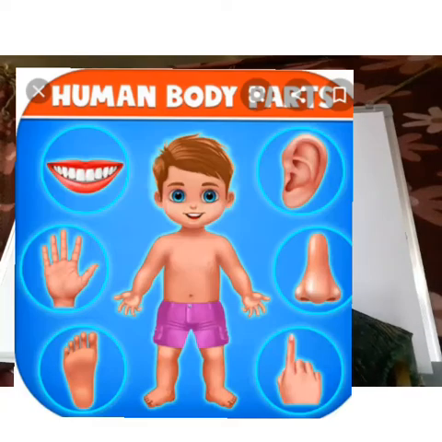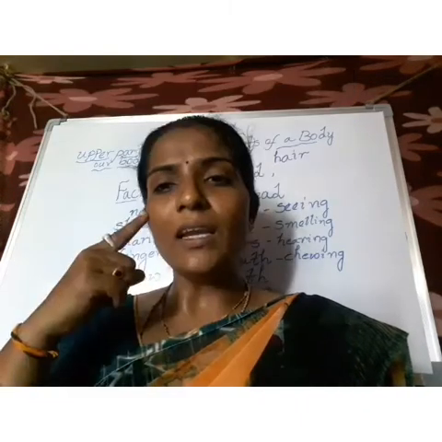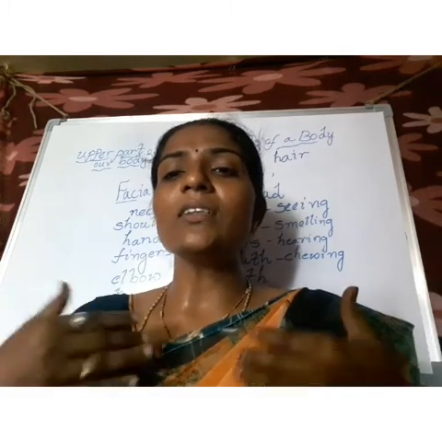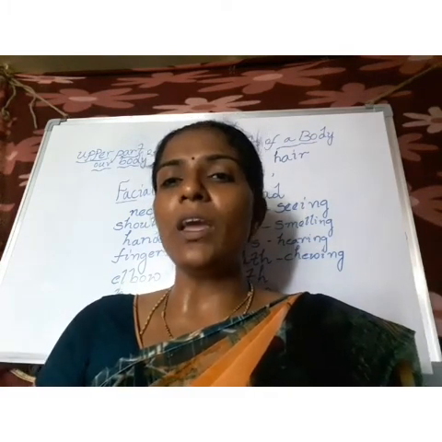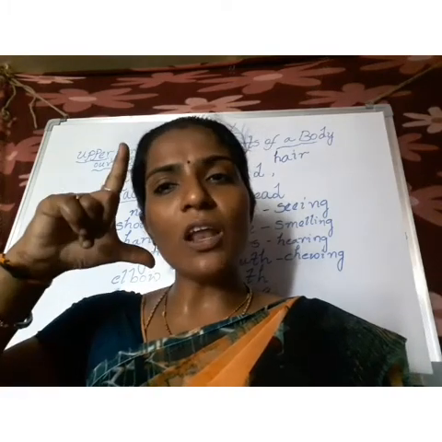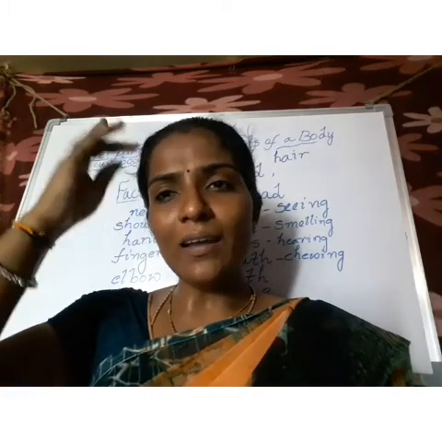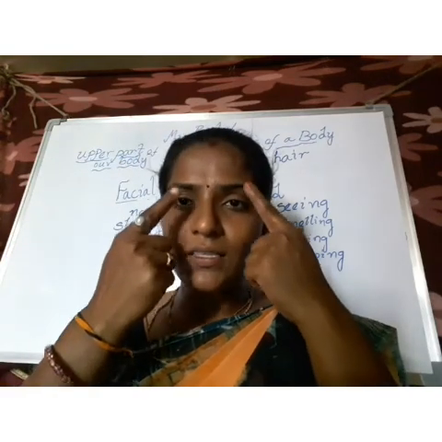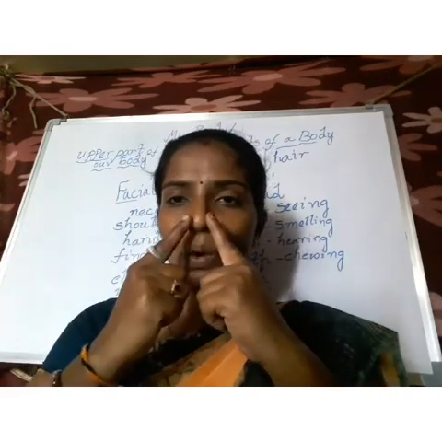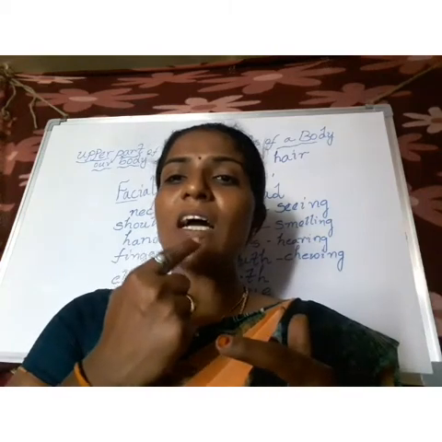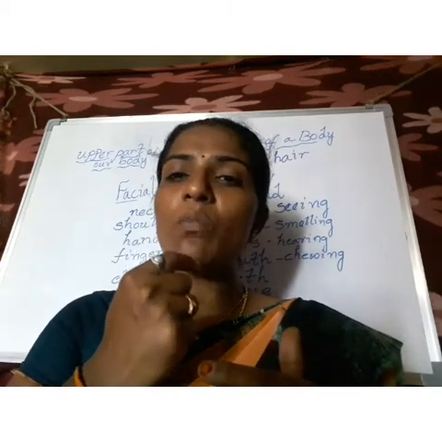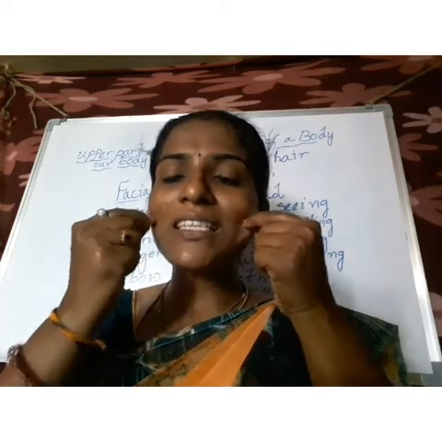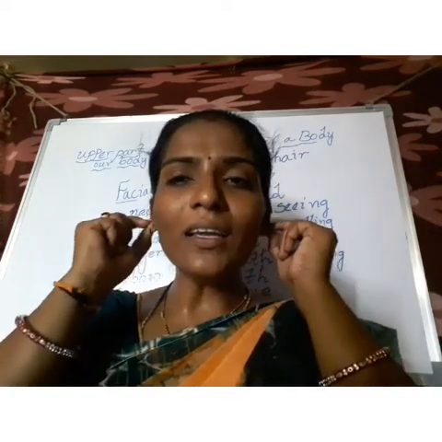What are the upper parts of our body? Head, neck, hands, chest and stomach. And what are the facial organs? Head, hair, forehead and eyes, eyebrows, nose, lips, and this whole part we call the mouth, teeth, tongue, cheeks, chin and ears.